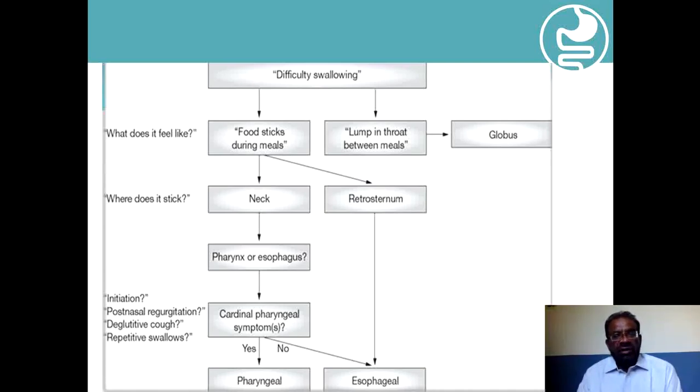And then one has to look for other associated features, like regurgitation, associated cough, and repeated swallowing. They indicate that the problem is in the pharynx. And if these associated symptoms are not there, then the problem is in the esophagus. So in this simple way, we can to some extent assess the possible anatomical site of the abnormality which is causing dysphagia.